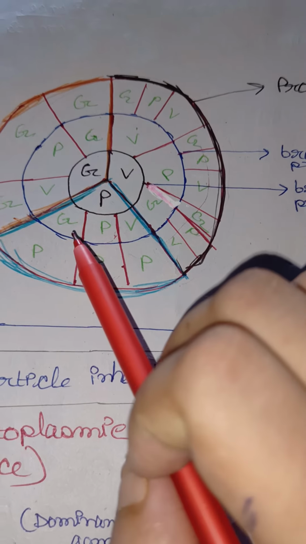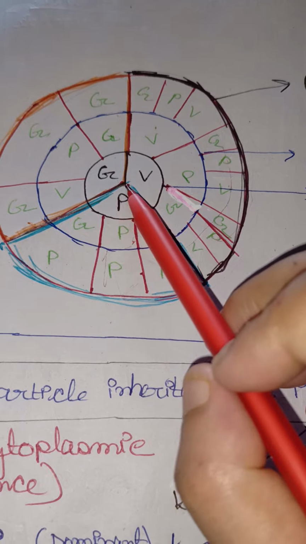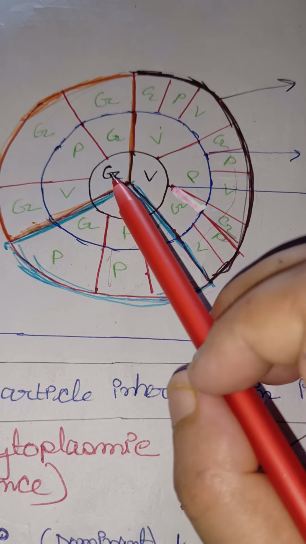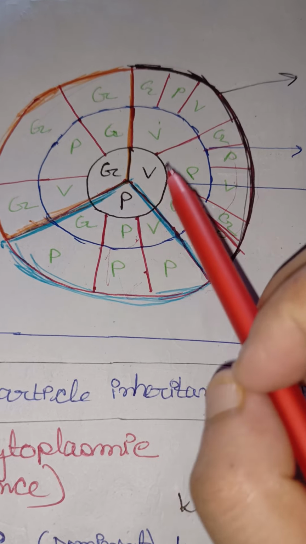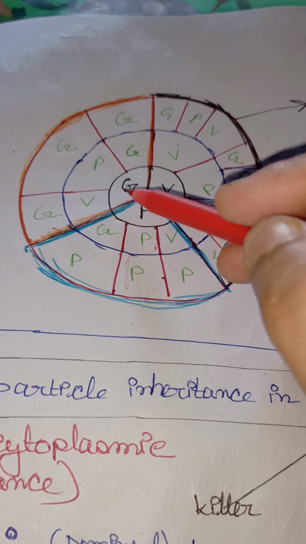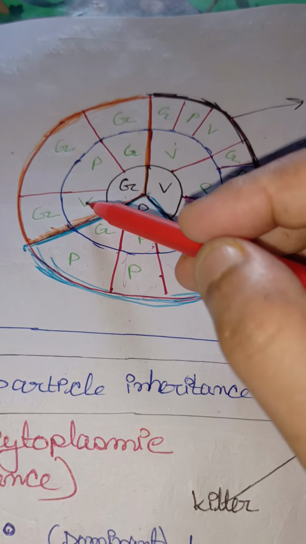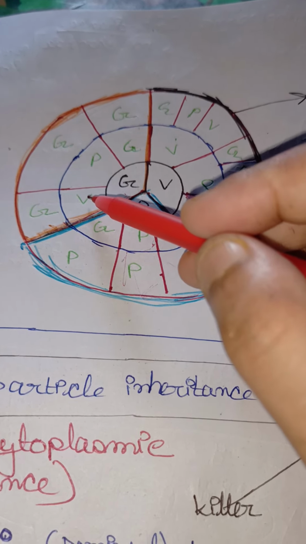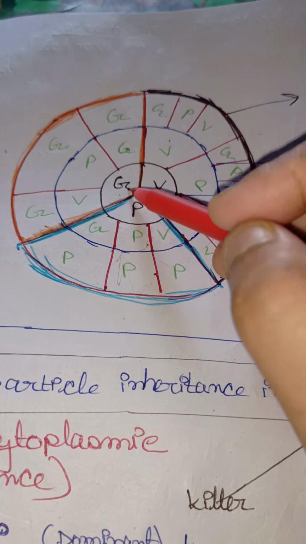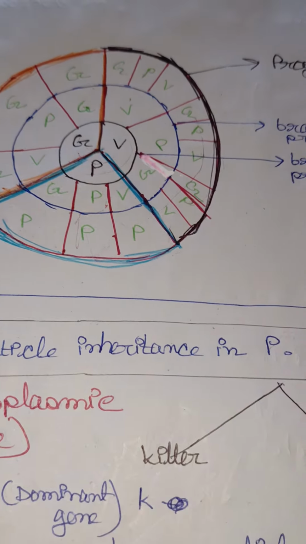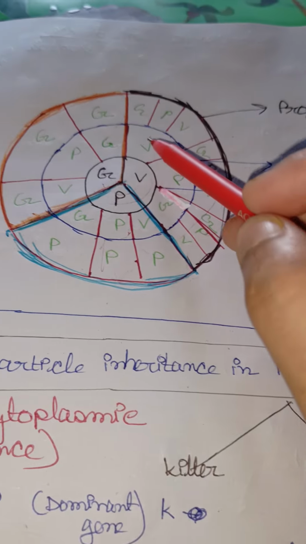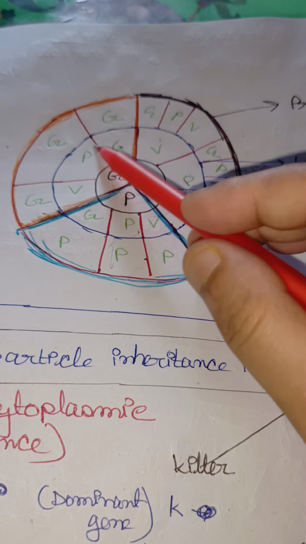I have told you, the innermost circle is the female: green, variated and pale, 3 types of branches. And the second circle, the male gametes, are present.